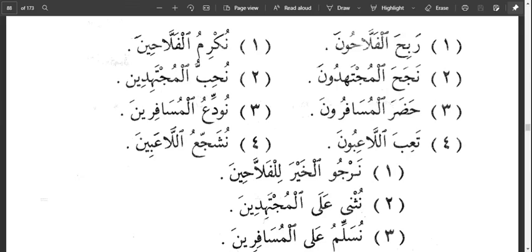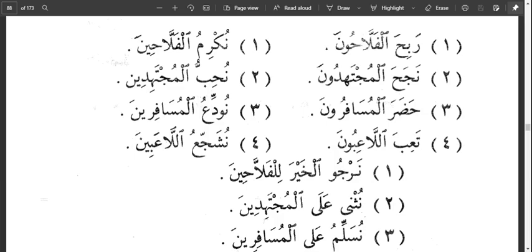Then for the last part we say نرجو الخير للفلاحين. We hope, or we wish, good for the farmers. So the lam is harful jar. Al-fallahin should be majrur. So the ya is indicating that al-fallahin is in jarru state, is majrur. So this is majrurun bil ya'i.